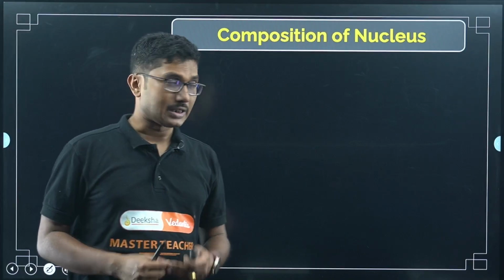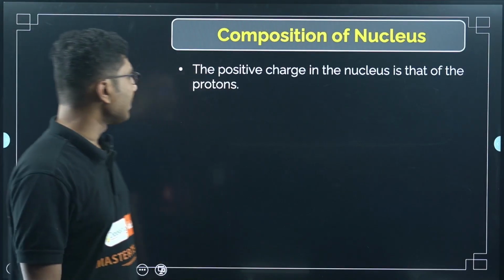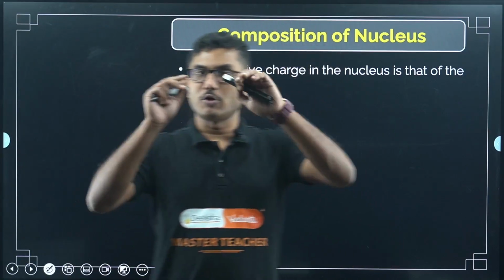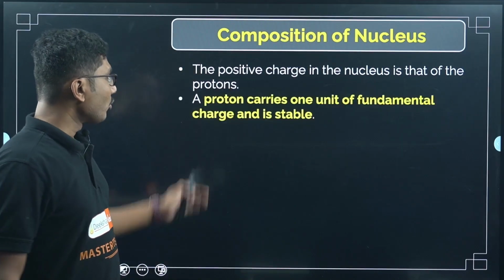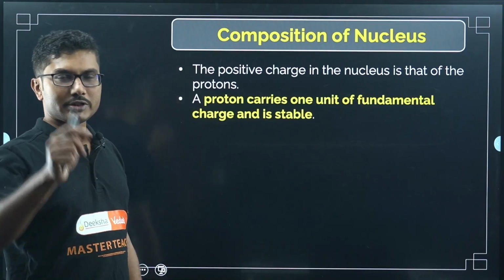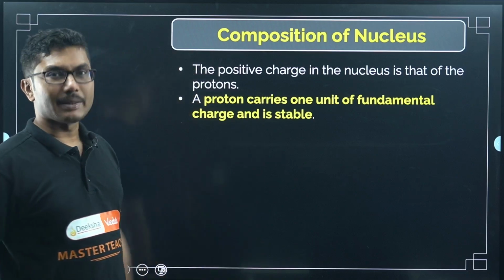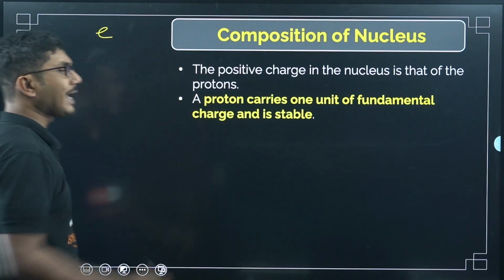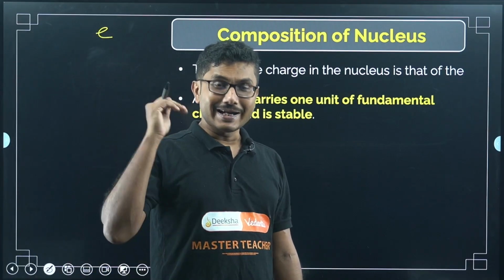Now, composition of the nucleus. Another important concept: the positive charge in the nucleus is that of the proton. So what all are part of the nucleus? The positive charge is given by protons. A proton carries 1 unit of fundamental charge, with mass almost 1 U, 1.007 U. The fundamental charge is that of the electron. So the proton carries 1 unit of fundamental charge, it is positive, and it is stable.